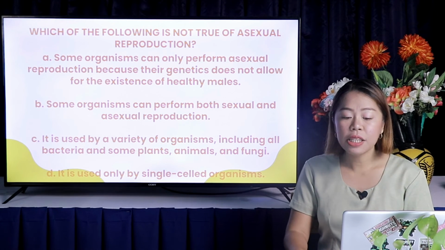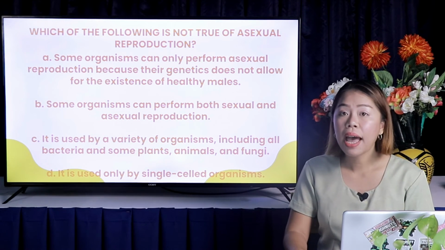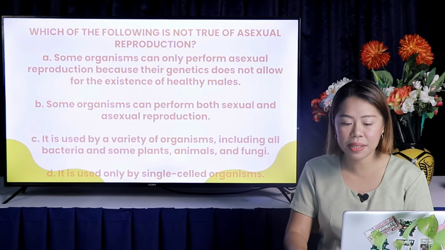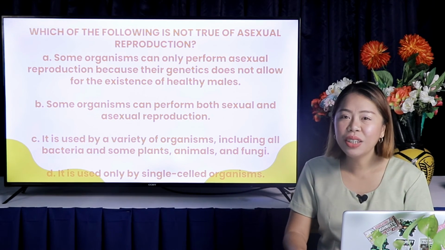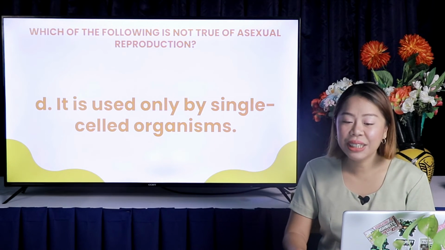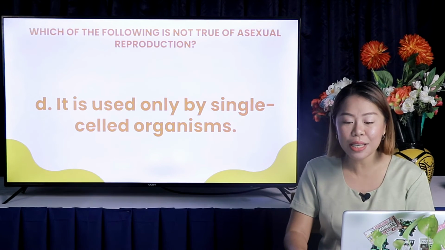C, it is used by a variety of organisms including all bacteria and some plants, animals, and fungi. Or letter D, it is used only by single-celled organisms. Good job! The answer is letter D. It is only used by single-celled organisms.